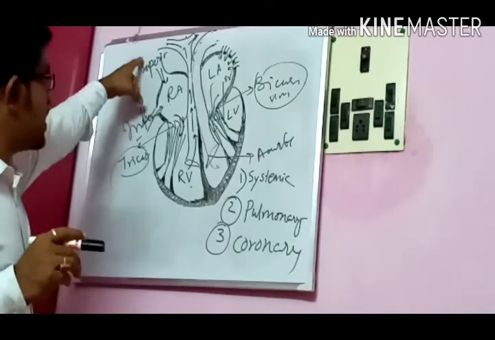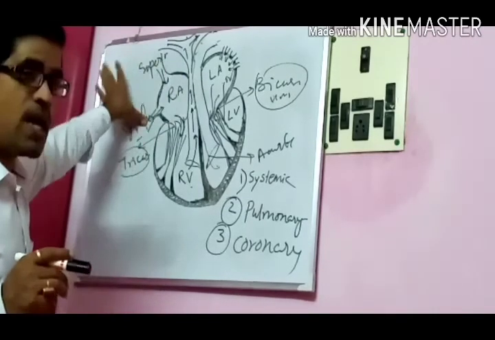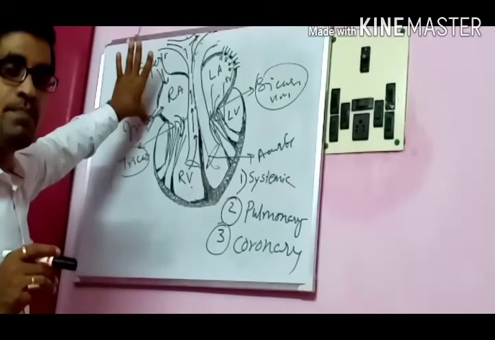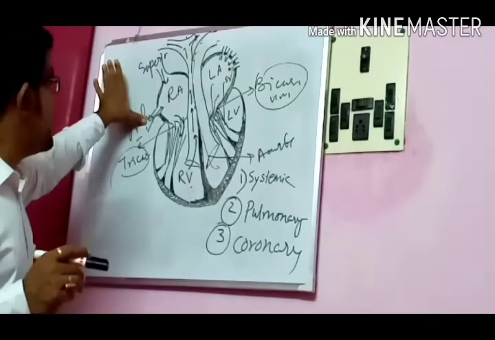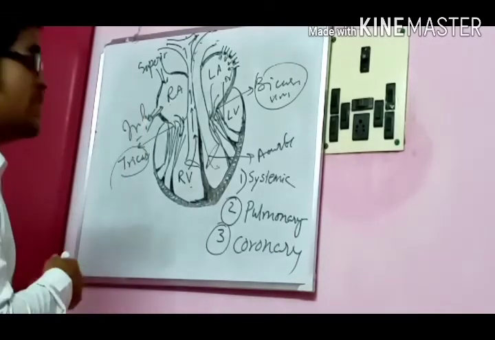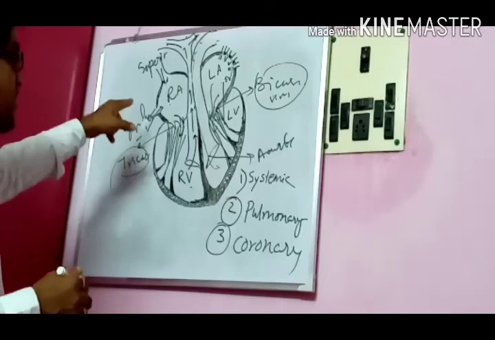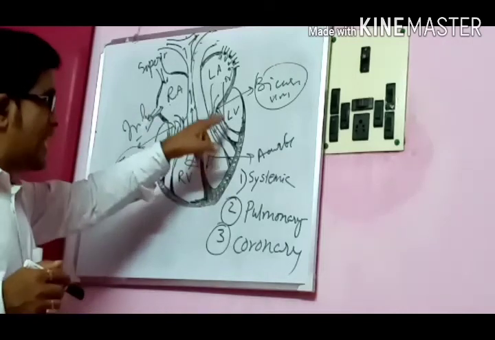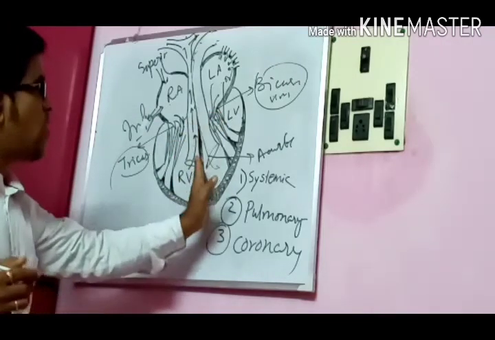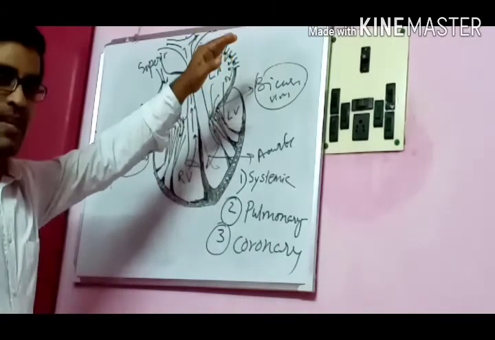The superior vena cava and inferior vena cava bring the deoxygenated blood to the right atrium. And here, the left ventricle is sending the oxygenated blood to the body. Is that clear?